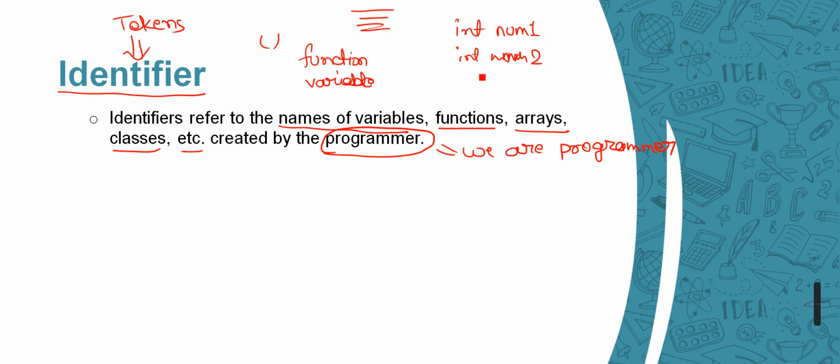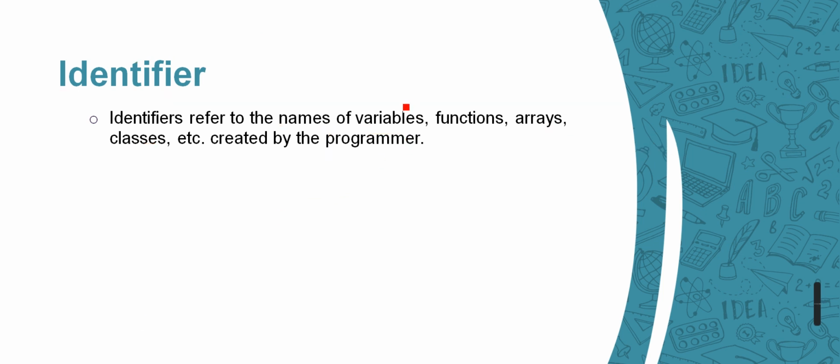If I am going to write an add function, then I will write int add. So these are the names of variables and functions. We haven't studied arrays or classes yet, but you can think of these three right now. These are the variable names, and this is the function name. Whatever name we as programmers give to our variables or functions, that name is termed an identifier.